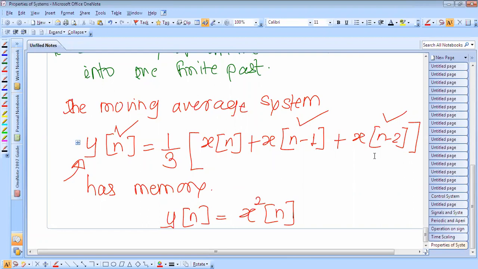So the output y[n] at time n depends on the present and two past values of the input signal x[n]. But in contrast, if the system is described by the input-output relation y[n] = x squared[n], then the system becomes memoryless, since the value of the output signal y[n] at time n depends only on the present value of the input signal.